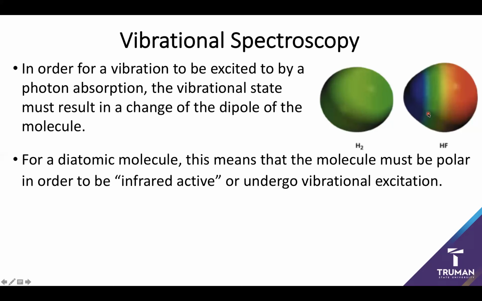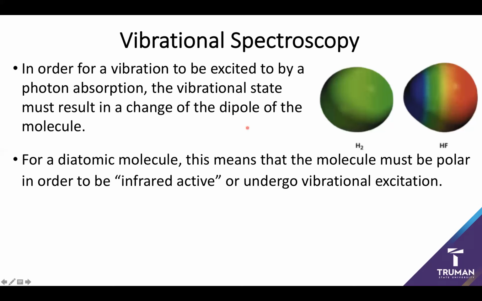However, if I have something like hydrogen fluoride, well, it's got a nice dipole. And so I hit it with a photon, and then it starts vibrating faster, and this dipole moves. That charge becomes more or less separated. So, this is going to be one of the most important gross selection rules for vibrational spectra. Molecule has to change dipole when I vibrate. And we'll play around with this a lot more next time.